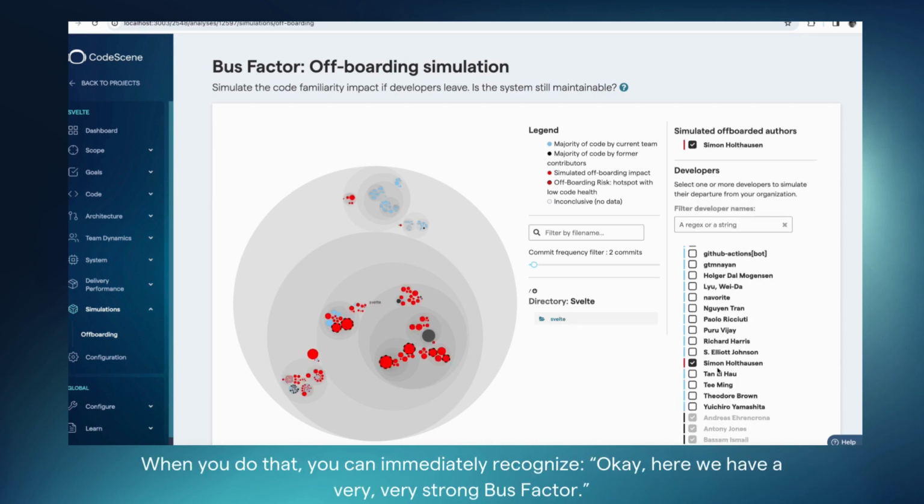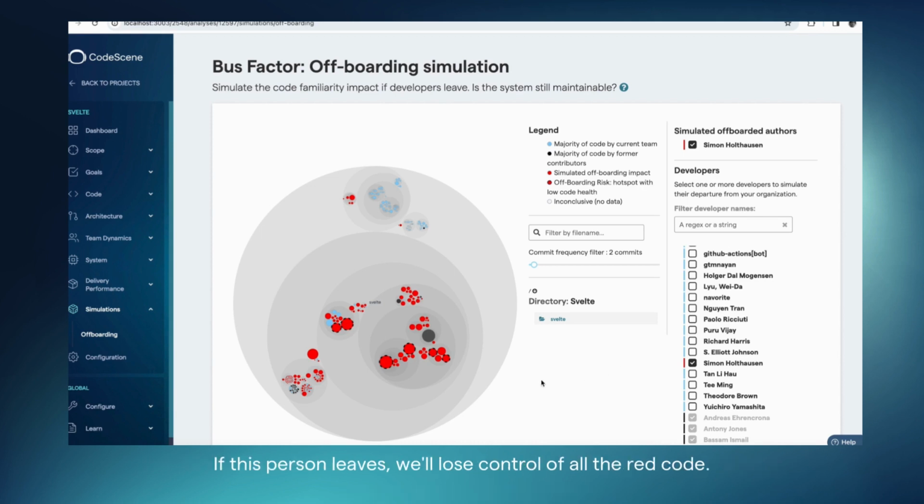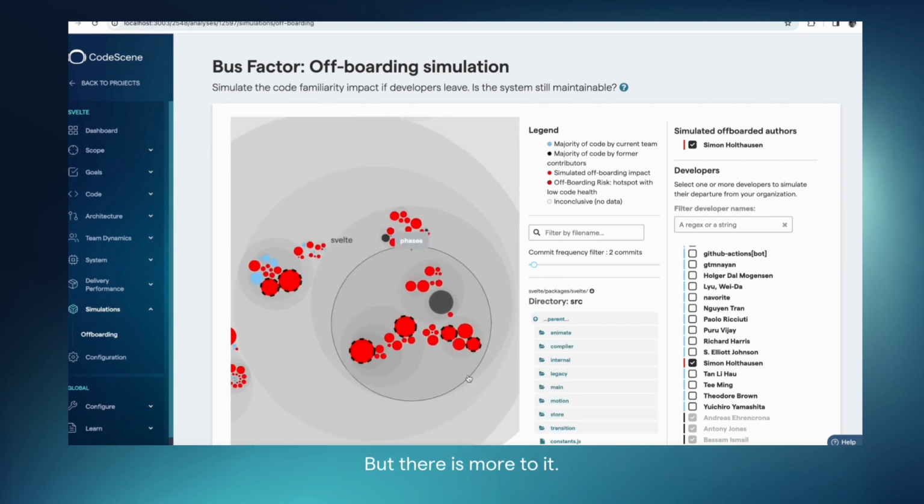When you do that, you can immediately say, okay, here's a very, very strong bus factor. If this person leaves, we will lose control of all the red code. That's a problem because it's 79% of the code, as we saw on the previous dashboard. So the question is, of course, how do you deal with this? There are a couple of things that work. The first is obviously to try to distribute tasks a little bit differently, so that other developers become familiar with this red code. But there's more to it.